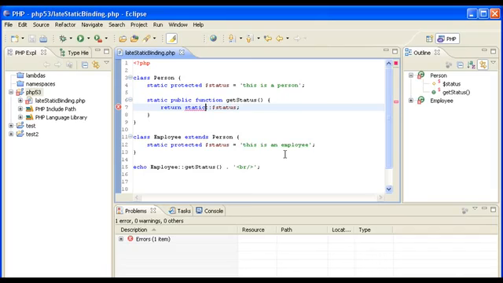So this is a way to solve the problem that we have had up until PHP 5.3, which didn't allow us to get static variables from classes which inherit other classes. And now in PHP 5.3, we can do that with the static prefix here.